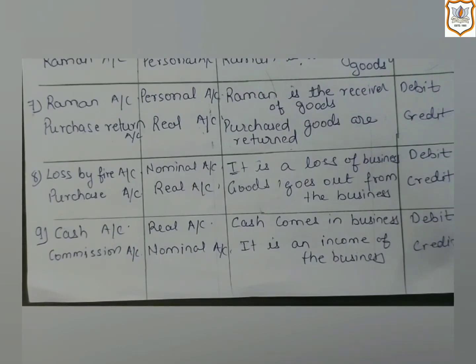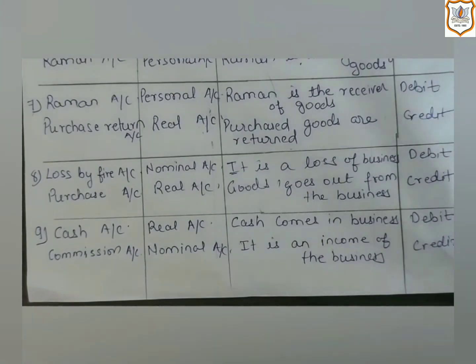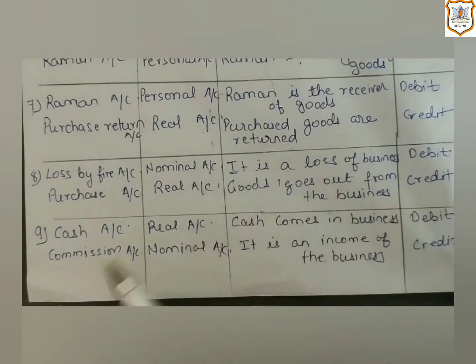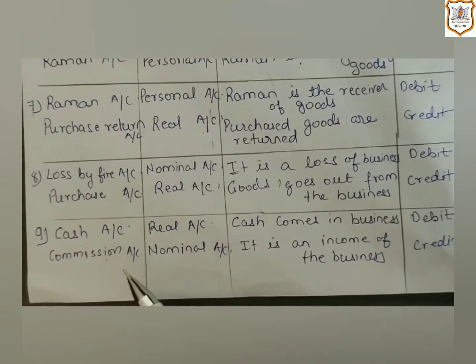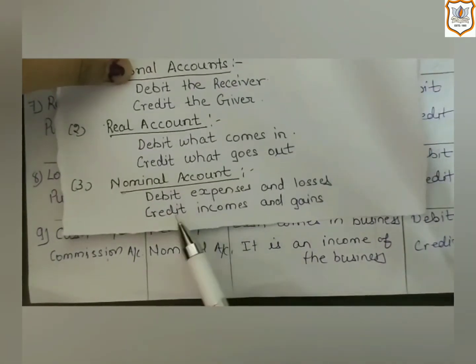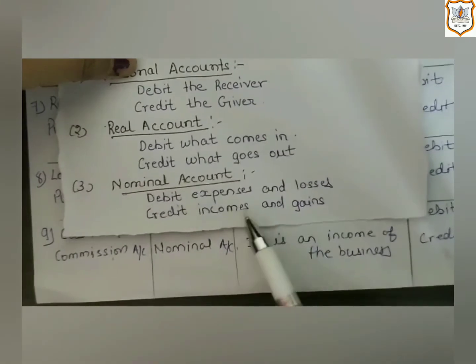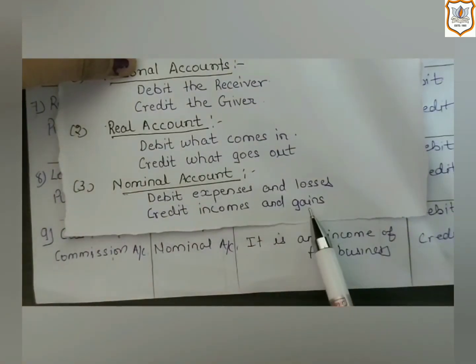So here cash is coming in the business, as we have received commission. Commission is our income. So here we are receiving cash. So cash account will be debited. And for commission, as it is an income for the business, we will apply the rule of nominal account, which says credit incomes and gains.